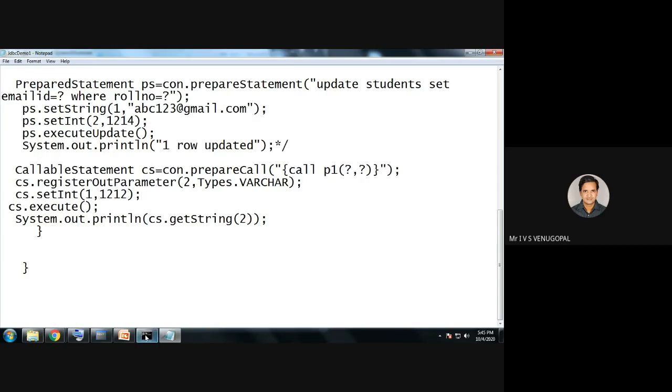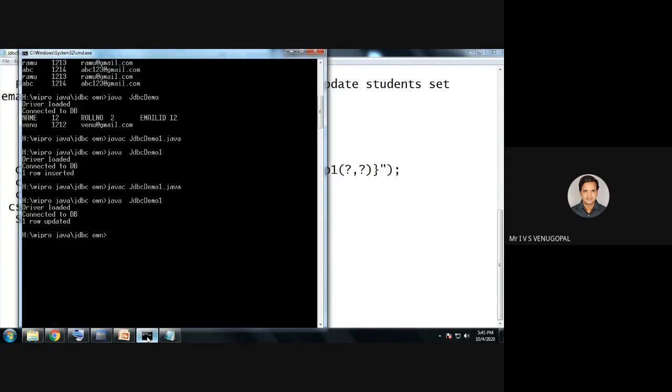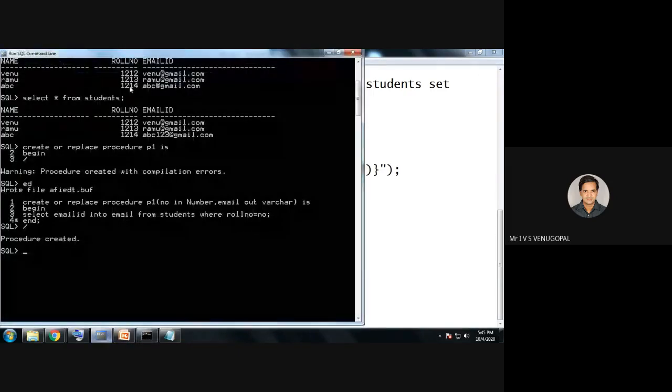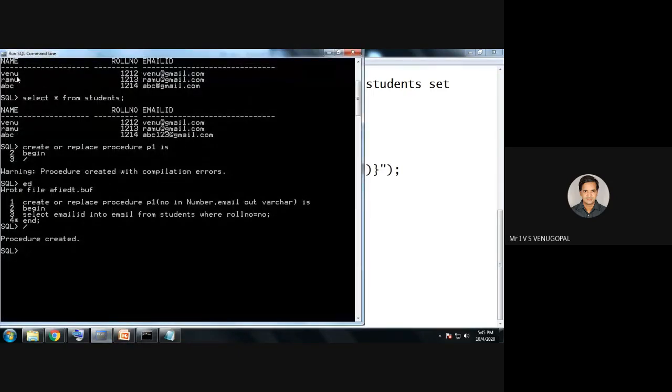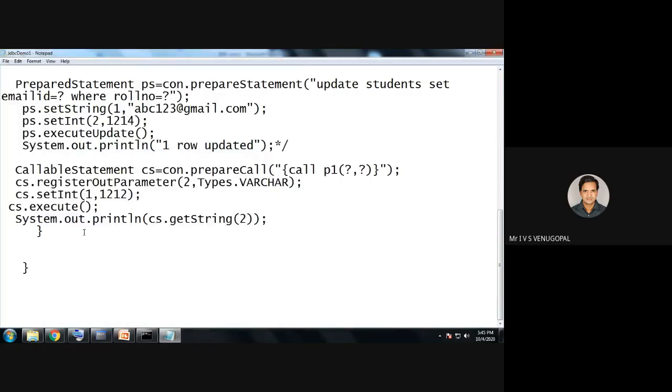So 1212 indicates, for example, in my table, what is 1212? 1212 is, for example, Venu. It will retrieve the email venu@gmail.com. That must be the output. So cs.setInt(1, 1212). Now I'll execute the procedure.